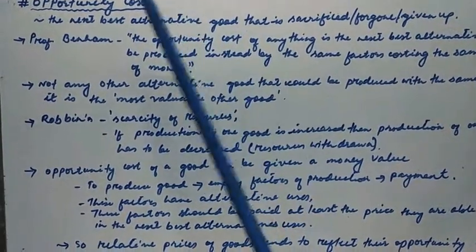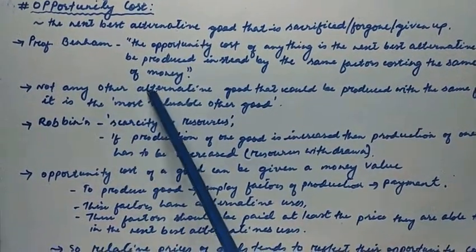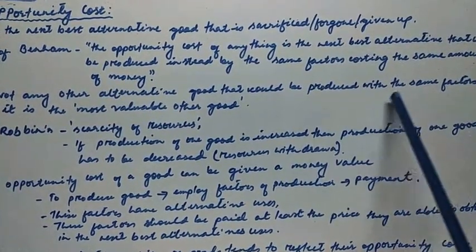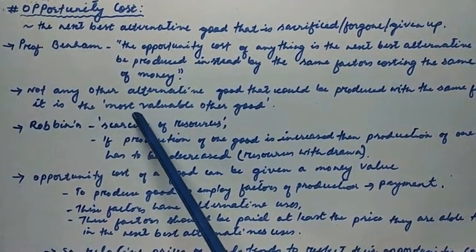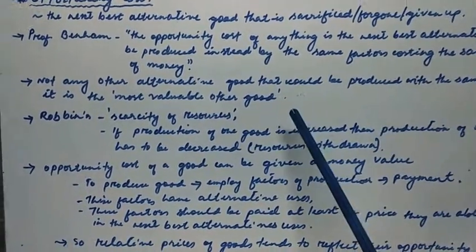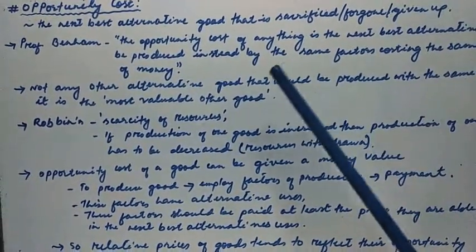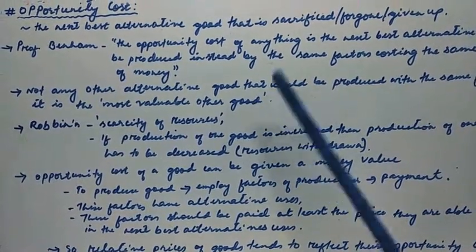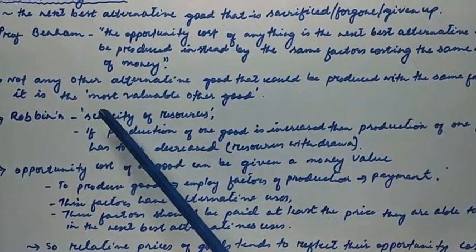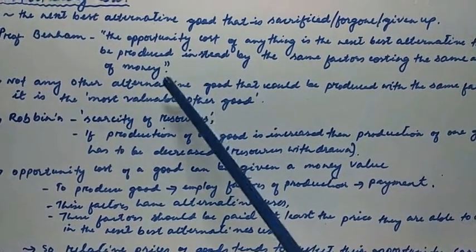You have to keep in mind that it is not any other alternative good, but one that could be produced with the same factors and is more valuable than the other good. So it should be the next best, the most valuable other good. It should not be any other good, but the next best or the most valuable other good.